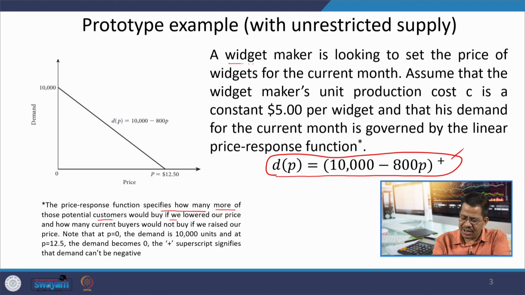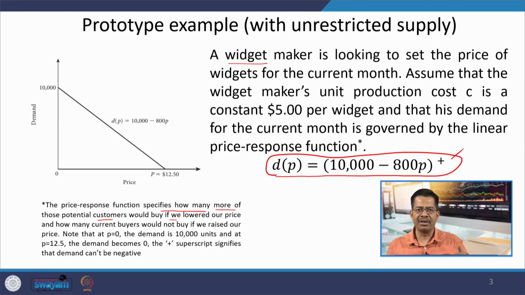This is a widget, but you can consider any product, for example automobiles, mobile phones or laptops. It tells how many new customers will be added if we lower the price, and how many current customers will not buy if we increase the price. So by changing the price, it shows how much your demand is going to increase or decrease.